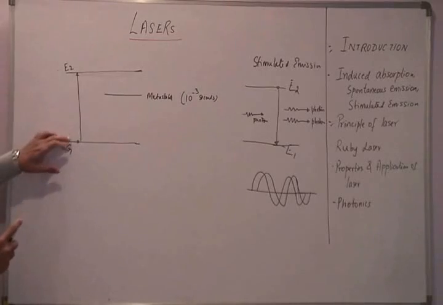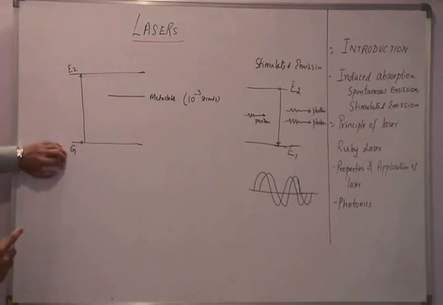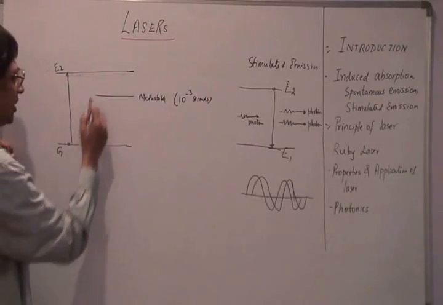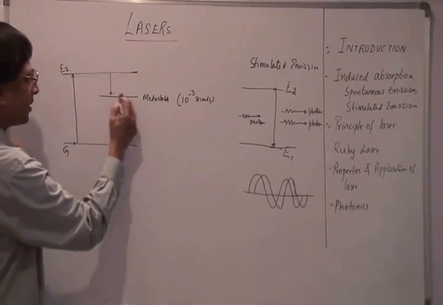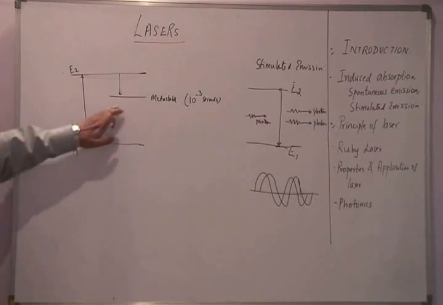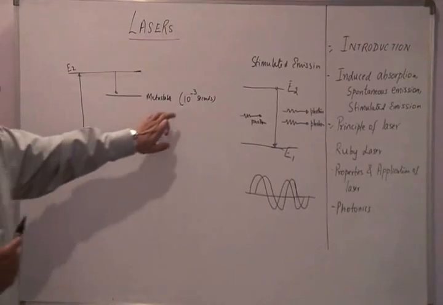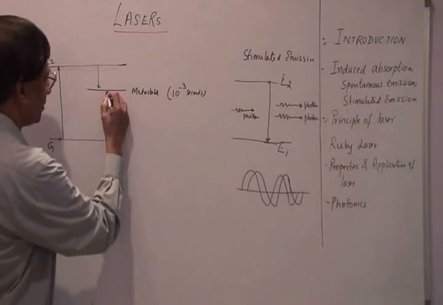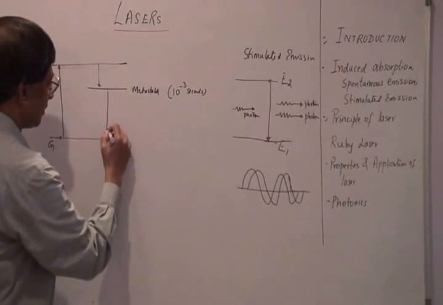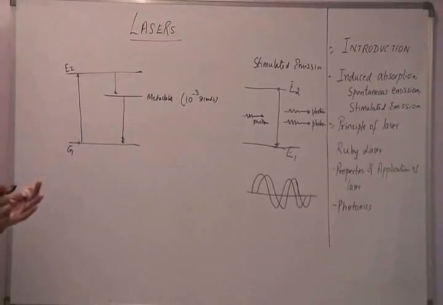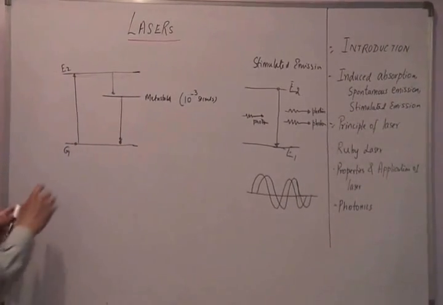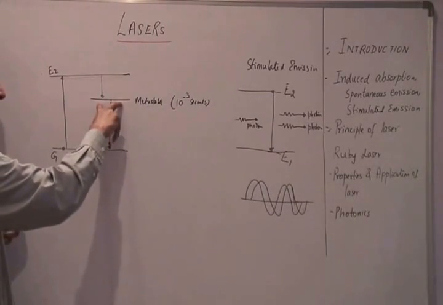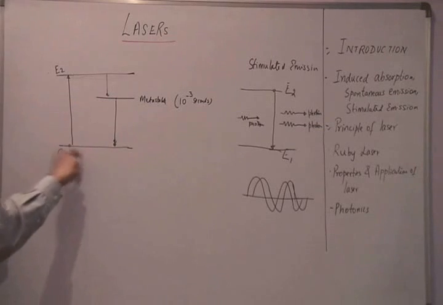So an atom, when it gets excited from energy state G, this is the ground state, to E2 state, doesn't fall back from E2 to G, but it falls to a metastable state. The atom stays in this metastable state for a duration of 10 to the power of minus 3 seconds, and after that they fall back to state G. So in which case I can make the number of atoms in this state more than the number of atoms in this particular state.